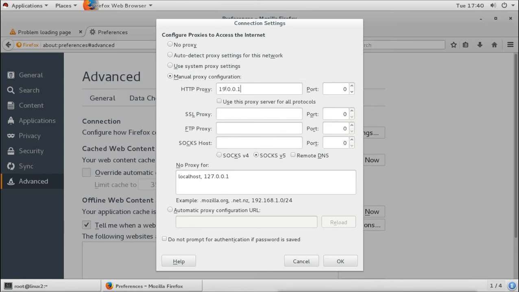Remember, we are giving the local network IP address of the server, the interface which is connected to the client. We are saying that for HTTP requests, send all the requests to this proxy server. But the proxy server is listening on a different port, so we have to make sure we give the right port here. The port is 3128.